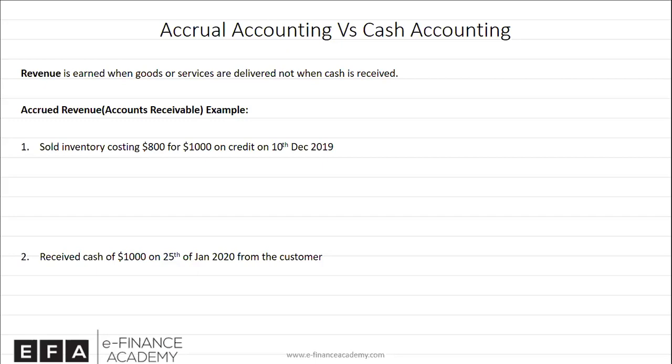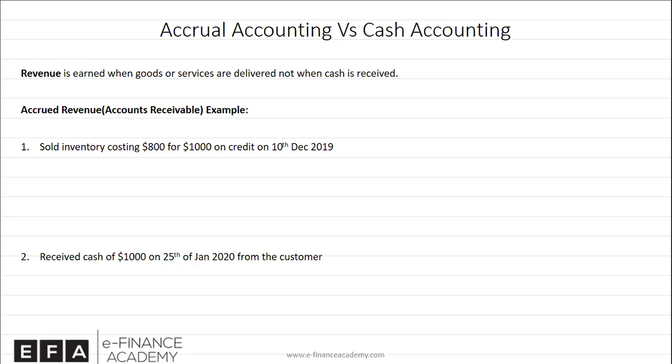Then you have earned it, whether the customer paid or not, and you can record it as your revenue, and you can make a claim on the customer. So you record revenue when you earn it, and you earn it when you deliver a good or a service, not when you receive an order, not when you actually receive cash. That is when you should be recognizing the revenue.